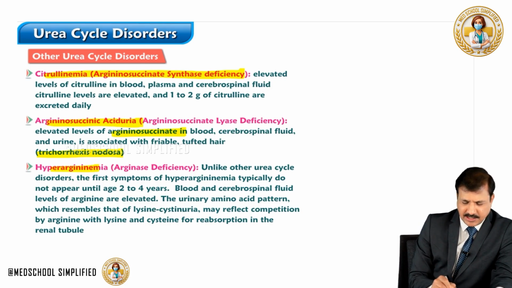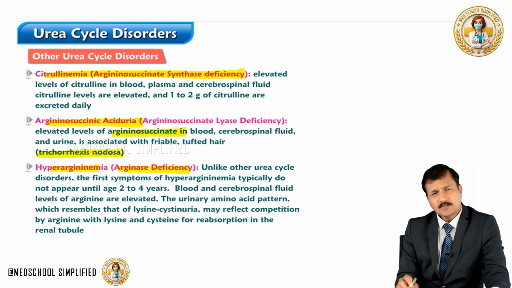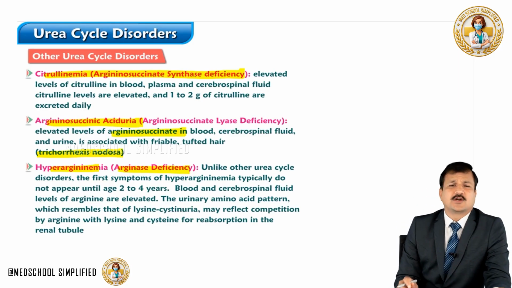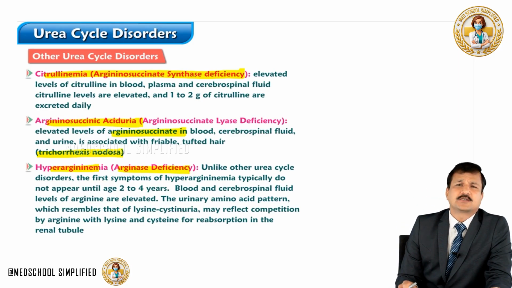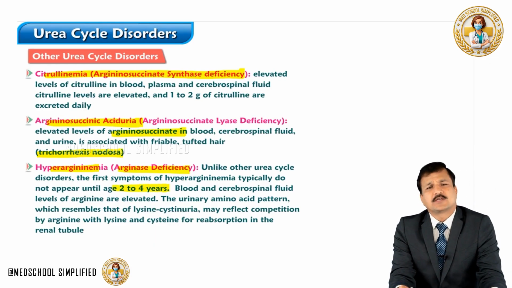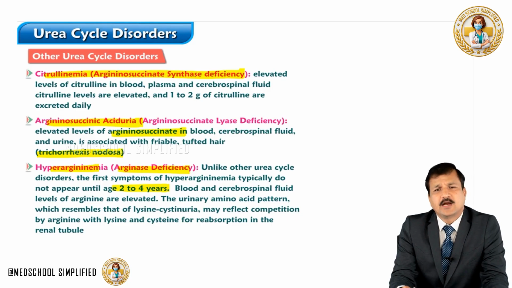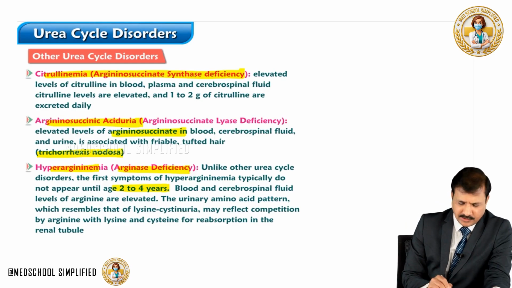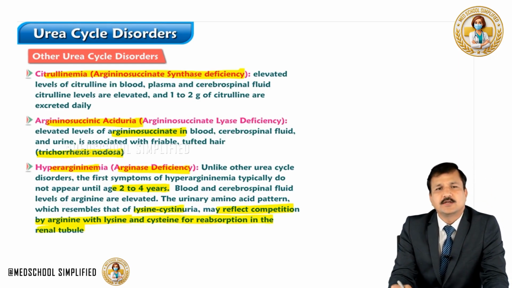Hyperargininemia is arginase enzyme deficiency. Unlike other urea cycle disorders, the first symptoms of hyperargininemia typically do not appear until 2 to 4 years of age. Blood levels of arginine will be elevated, and the urinary amino acid pattern, which resembles that of lysinuric citrullinuria, may reflect competition by arginine with lysine and cysteine for reabsorption in the renal tubule.